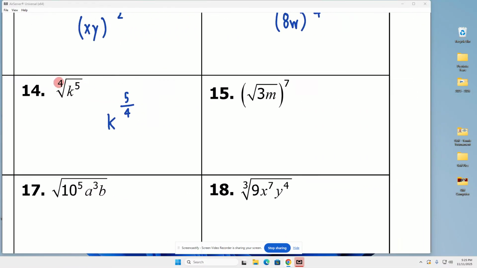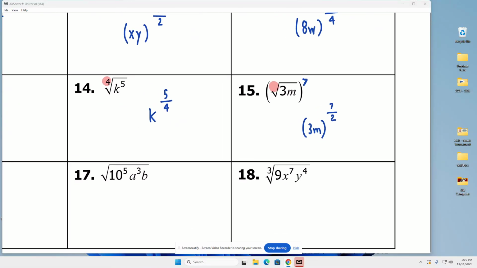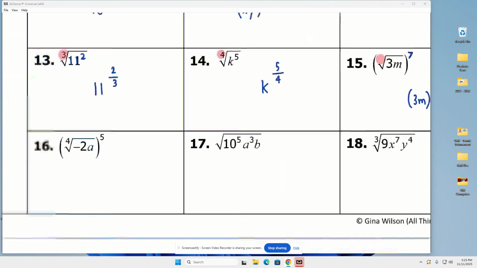Now this one's a little bit tricky sometimes for people. Don't let it be. Just because that 7 is on the outside raised to the exponent doesn't change where it goes. Let me explain. What is the root? Well, nothing there. It's understood to be a 2. What is underneath the radical? 3m, so I need to put it in parentheses. So that still leaves this exponent only having one place to go, the numerator. So that's 3m in parentheses raised to the 7/2.